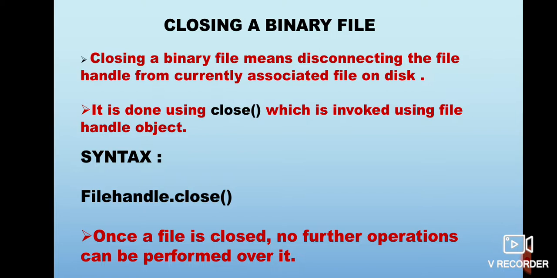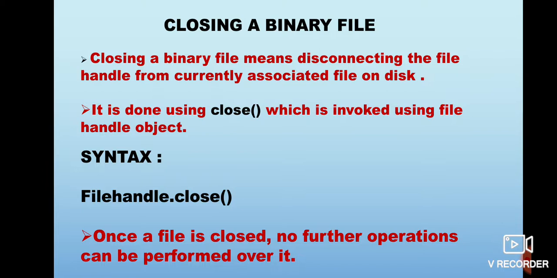So whenever you are closing a file, this means that you are disconnecting that file handle from the associated file on disk. Closing a file does not mean that the connection, or the object that was created, will vanish. No, it will not vanish. It will remain till its scope is there.